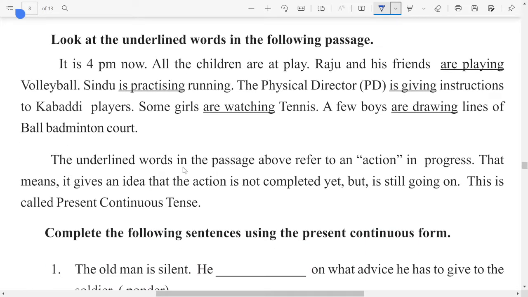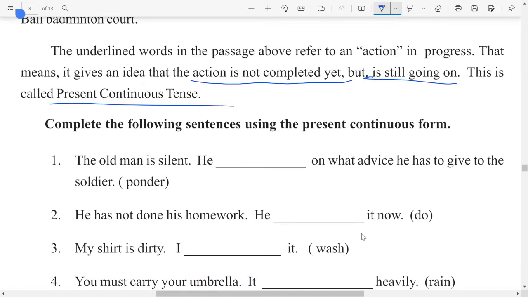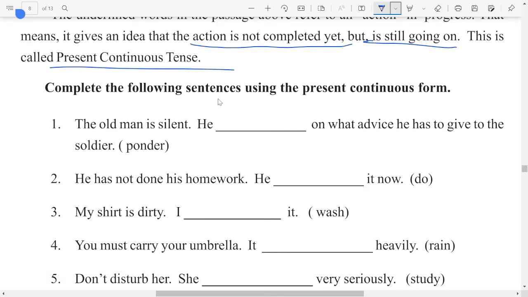Now, the underlined words in the passage above refer to an action in progress. That means it gives an idea that the action is not completed yet, but it is still going on. So this is called present continuous tense. When the action is still in the continuous form, that is called present continuous tense.